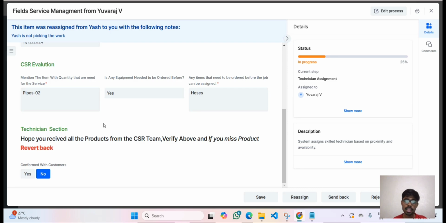But let me say I was very much good with these products, and I was going forward. At that time it will ask only one question: have you confirmed with the customer or not? If I give yes, it goes directly to the workflow, I mean directly to the service where the technician goes to the place and does all the work. If I give no, it adds an extra level. It goes to the customer, and the customer will be asked some questions, and once that is filled, it goes to the service.